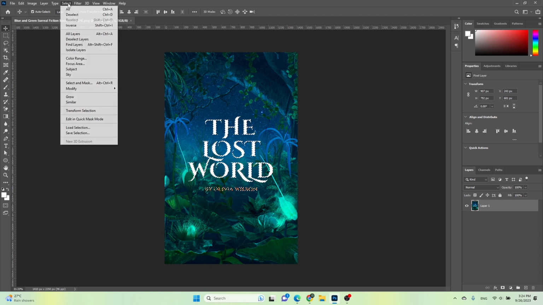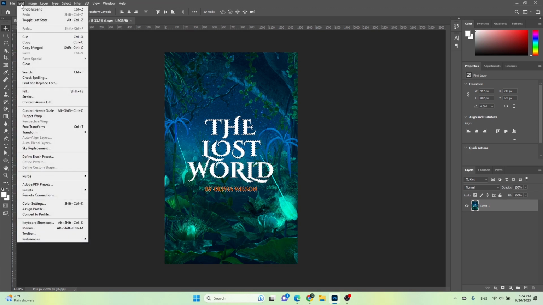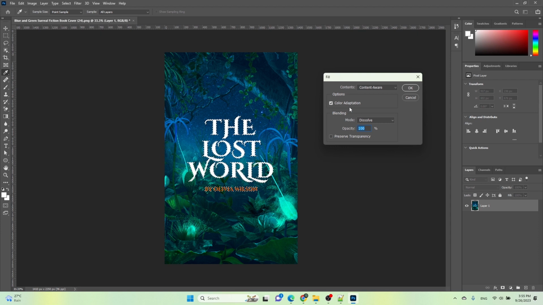Next, go to the Select menu in the menu bar, choose Modify, and select Expand. Enter the number by which you want to expand the selection according to your preferences, and then click OK. Now, go to the Edit menu on the menu bar and choose Fill. In the Contents drop-down, select Content Aware, and click OK.